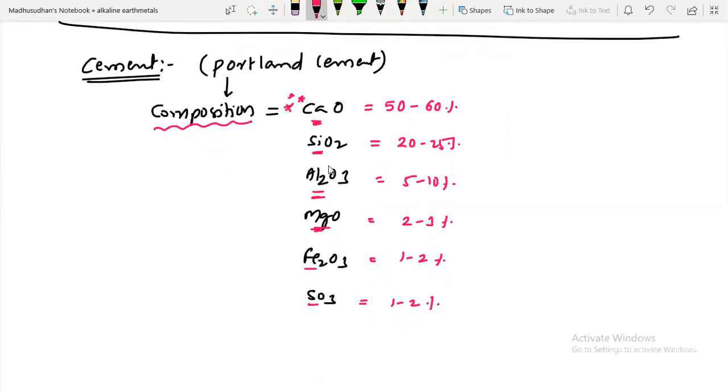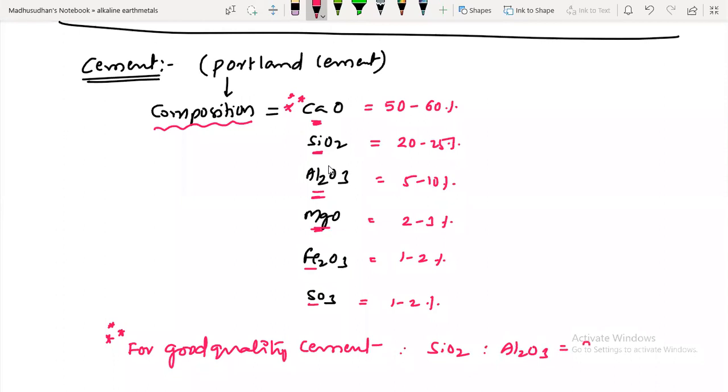Next, to maintain a good quality of cement, here is a special point. The ratio of silica to alumina, Al2O3, should be in between 2.5 to 4.